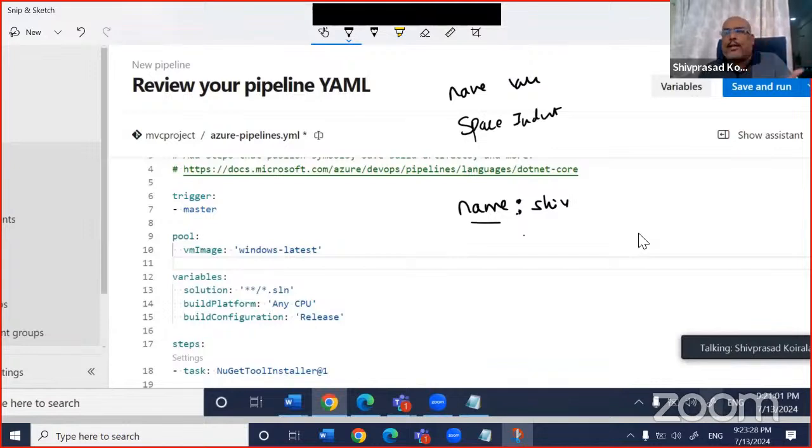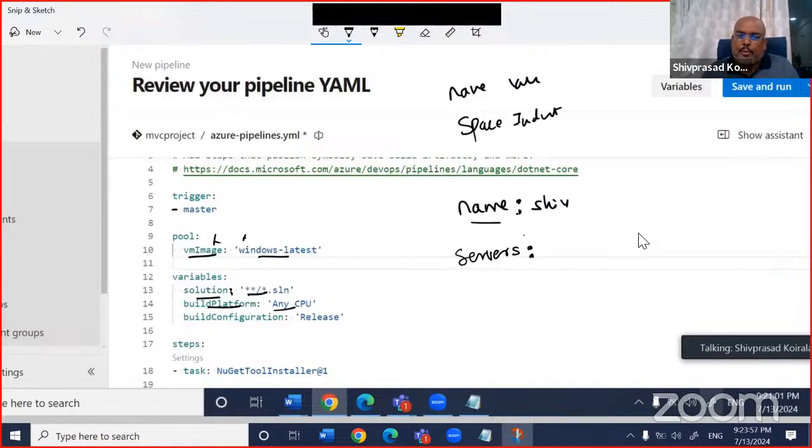Now let us say it is a collection. Say I have servers and their IP addresses. That means a collection. So it will be servers, and then the IP addresses. For a collection, it is a hyphen. Look at this YAML: name and Shiv, solution, build platform, image is Windows latest.